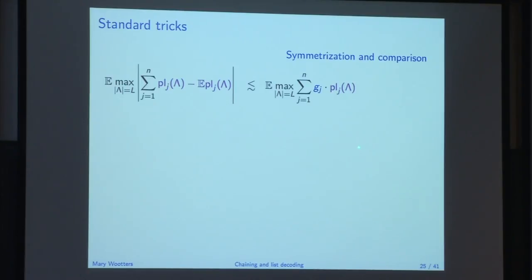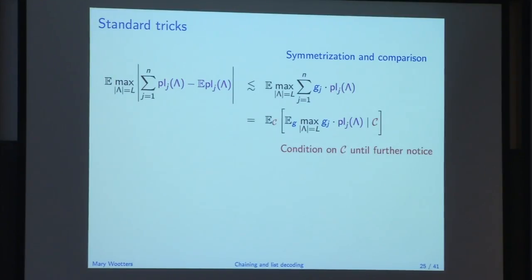So I'm going to introduce some Gaussians, IID standard normal random variables, the g_j's, and make sure that they have about the right variance and the right correlation structure. That's what's happening here. This seems pretty believable. If you haven't seen this before, I can prove this for you offline later. Just ask me. It's a standard trick.